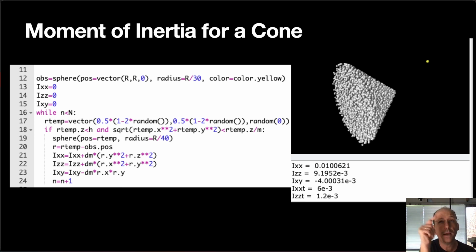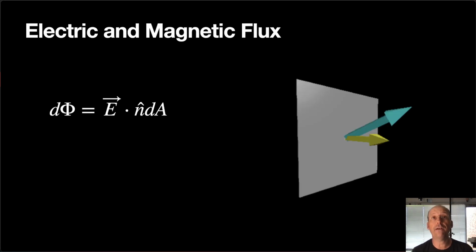Okay, and you don't have to worry about how to literally cut that into pieces and do a volume integral. I can just randomly make the points. Okay, let's look at flux. So we have electric and magnetic flux. We define flux as E dot n hat dA.